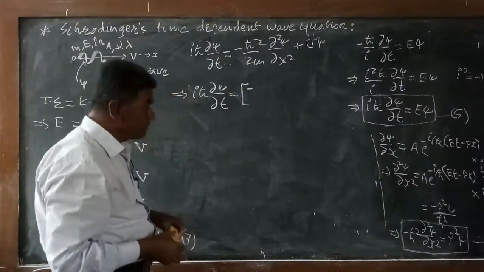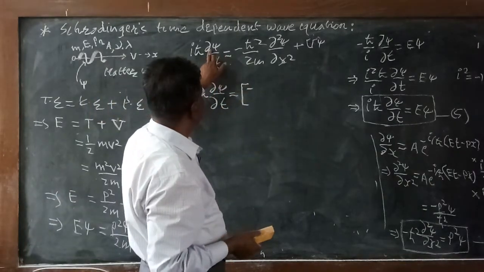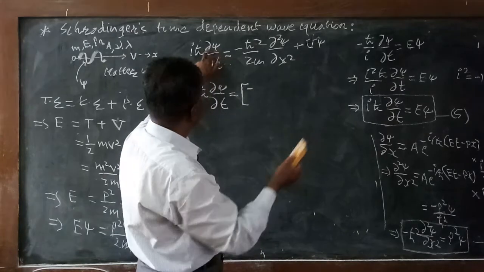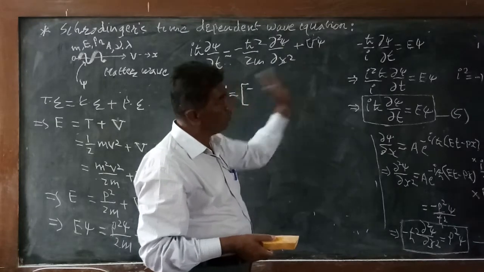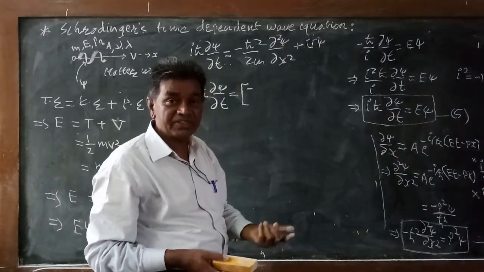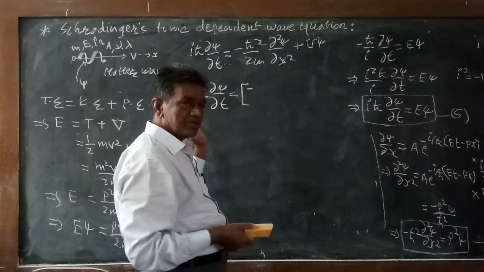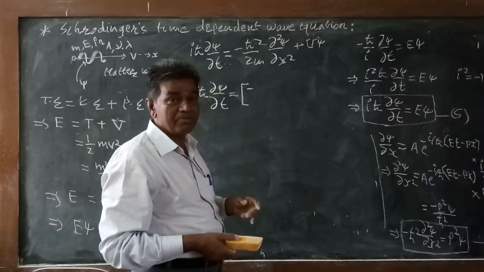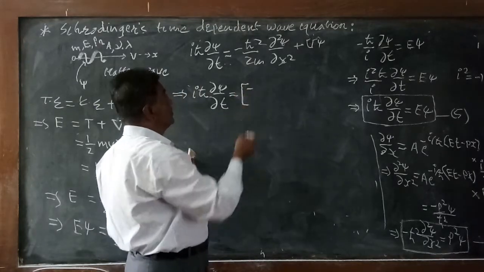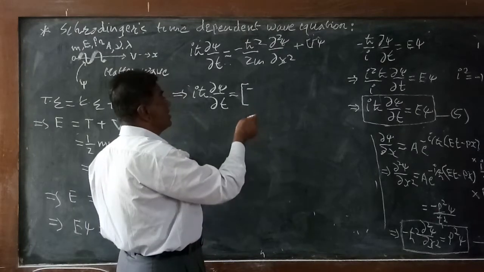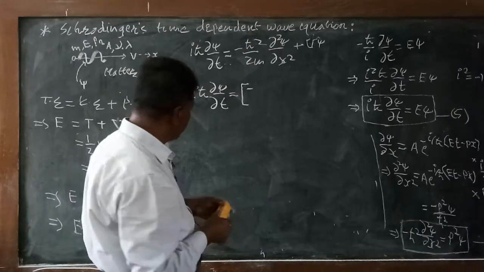In quantum mechanics, remember, in order to draw the common factors, you have to observe that this common factor is to the right of this, also to the right of this, also to the right of this. So we have to take the common factor to the right of the equation. Here it is on the left side, so we have to take it to the left side. In quantum mechanics, remember, if the common factor is an operator, then it will be taken to the left side or the right side depending on the position of that variable.